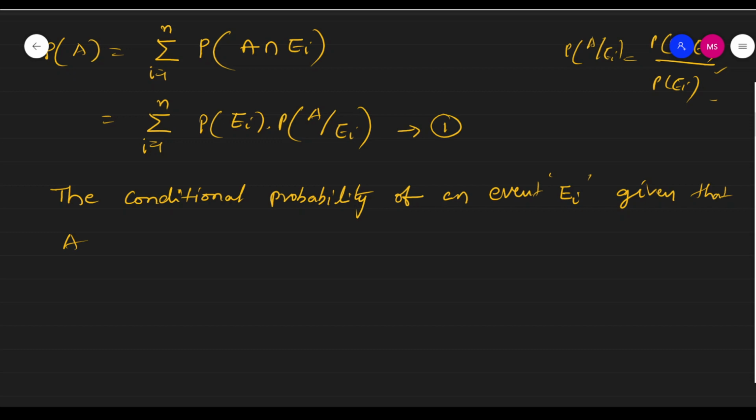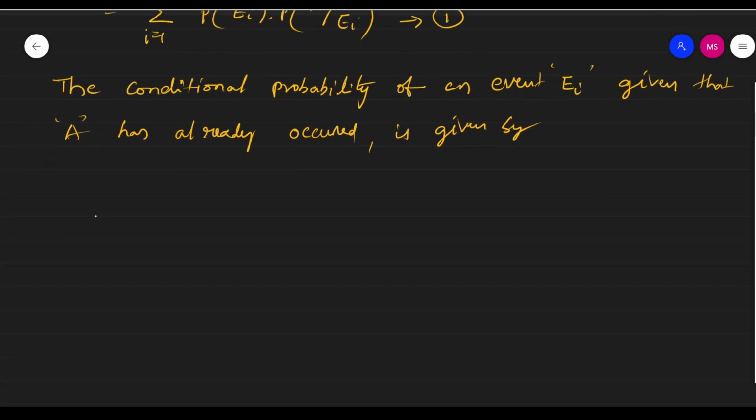The conditional probability of an event Ei given that A has already happened, already occurred, is given by, what is that?